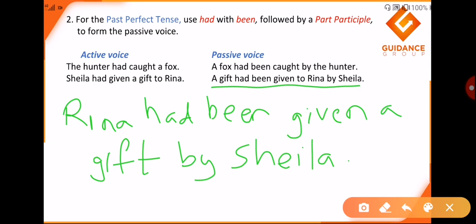Usually such things never happen, that you have two objects and there are two different options starting from two different objects. They will start with only one object, whether it will be a direct object or an indirect object. But usually we prefer the form wherein we start with the indirect object. I'm repeating myself, we usually prefer the answer which starts with the indirect object and not the direct object.